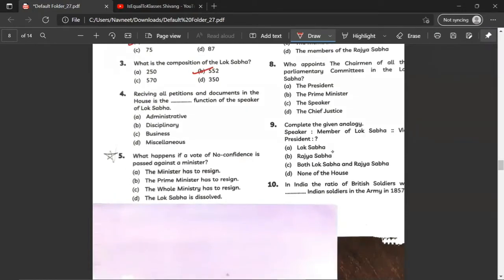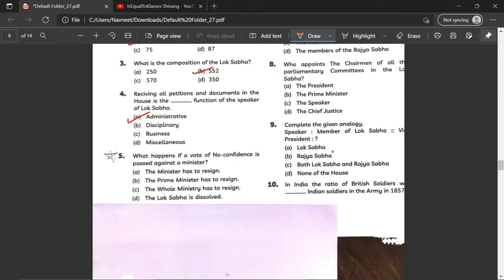Receiving all petitions and documents in the House is the dash function of the Speaker of Lok Sabha. So this will be an administrative function of the Speaker. I think the topic that this question covers, the administrative, disciplinary, and business functions of the Speaker, is omitted from the syllabus as per the syllabus of 2022. So this question is invalid. There is no need to study these functions; for extra reading you may read it, but it won't come in the exam.